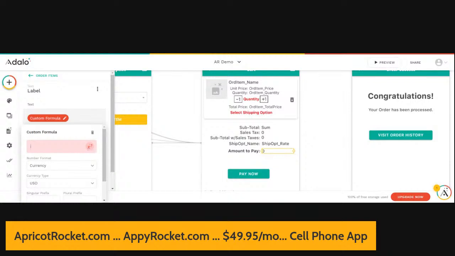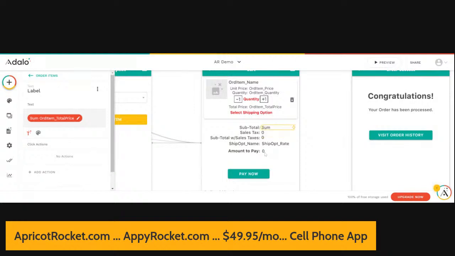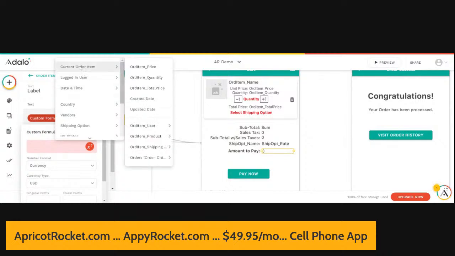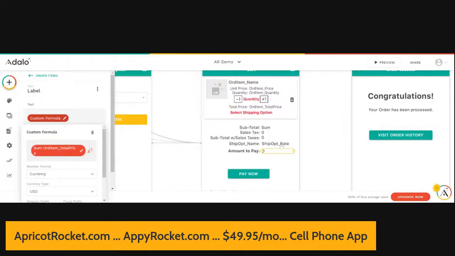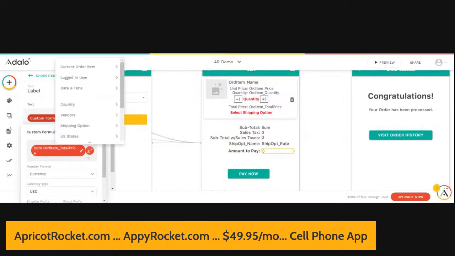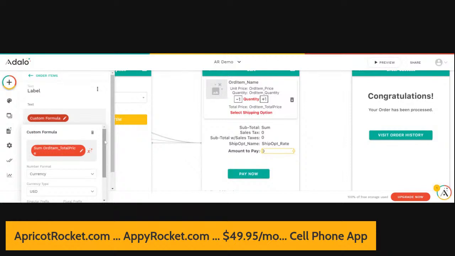Okay, and so again, I want to use the same sum that I have here, which is all order item total price sum. Okay, so that's the chip we want to use. So for whatever reason, we can't quite get the same thing. Maybe we just need to calculate this again. Sometimes you do.